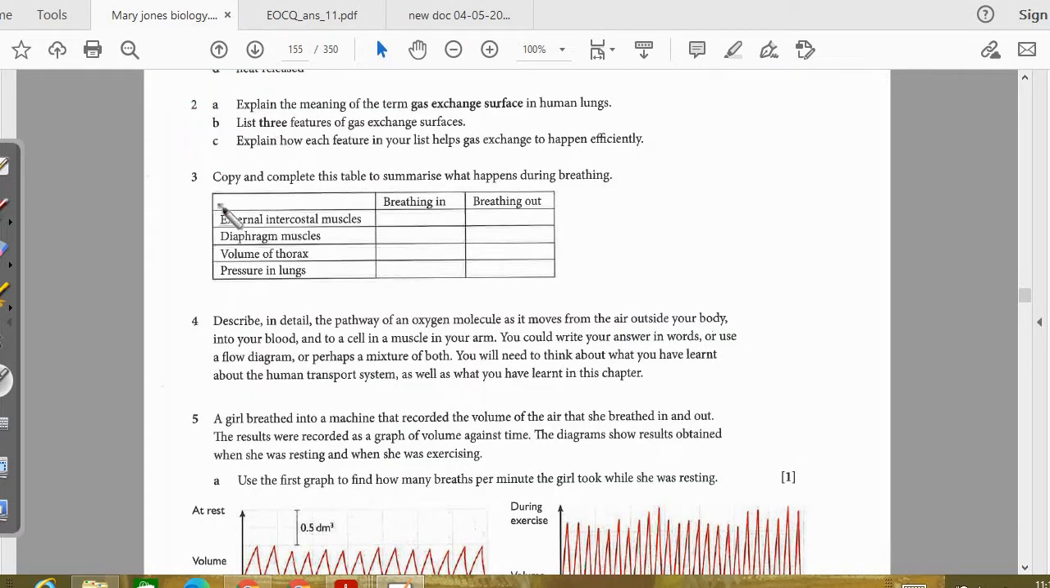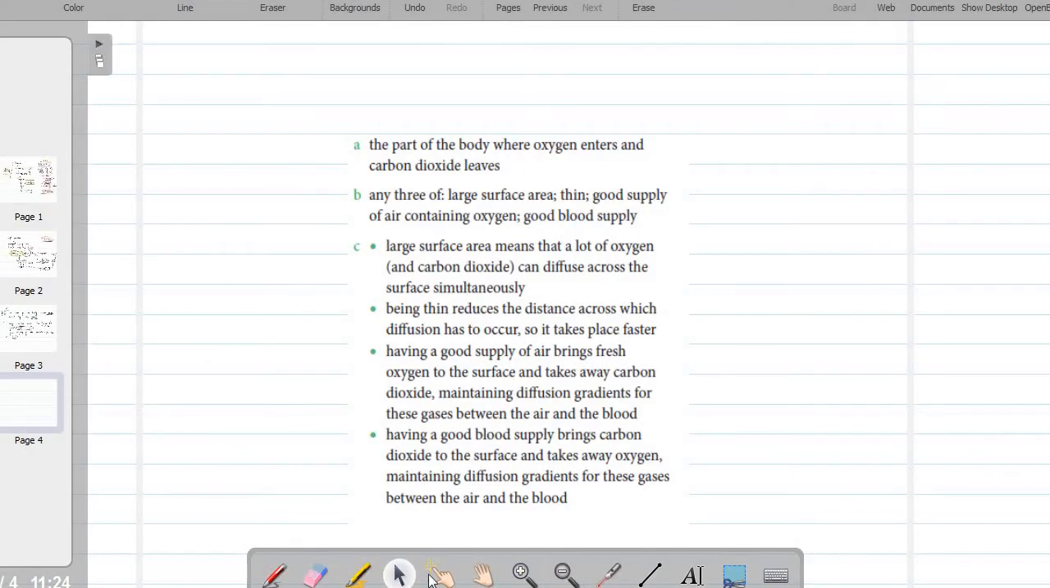So this question is now moving to the third one. Copy and complete this table to summarize what happens during breathing. For question 2, you can use this also for your reference. You can just pause the video right here and write down second A, B and C for the same. The wordings and the spellings are given right here. If you have any confusion, you can pause here and write down the same.